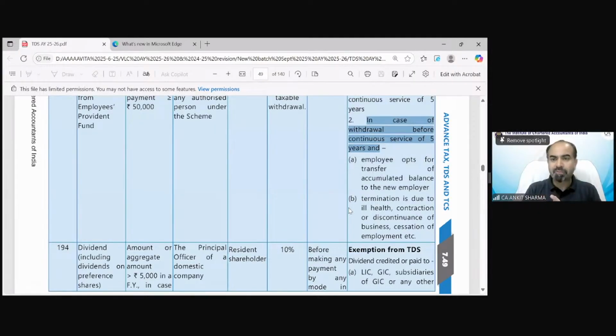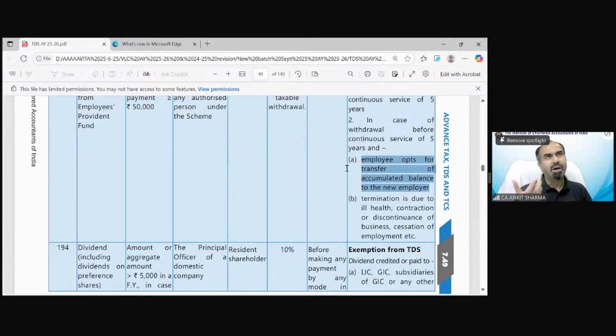Employee opts for transfer of accumulated balance. If you transfer your provident fund from one employer to another employer, in the salary head, you must have gone through the term called transferred balance. Transferred balance means when an employee transfers provident fund from one employer to another. In that case, there would not be any TDS concept applicable.